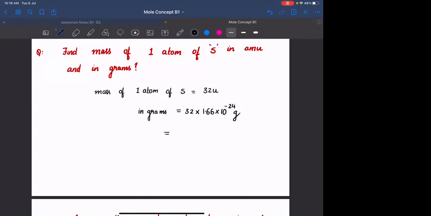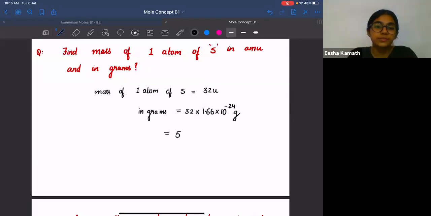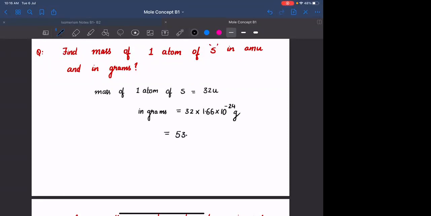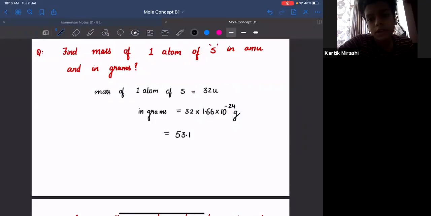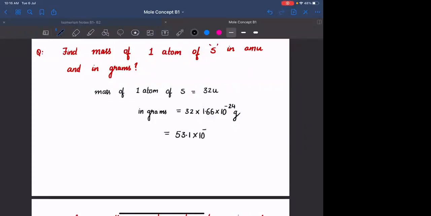And its value will become how much? Anyone? 53.12. 5.31. 53 point? No, 5.3. 5.31 into 10 minus 20. Okay, पहले ऐसा लिख के shift करते हैं. 10 raised to minus 24 grams. I can convert this into, you can multiply this by 10, divide it by 10, 53.1 divided by 10. It is 5.31 into 10 raised to minus 23 gram. 10 raised to minus 24 into 10 is 10 raised to minus 23.